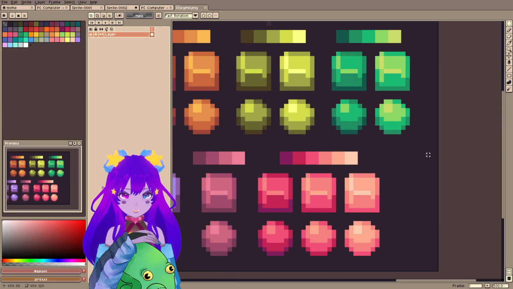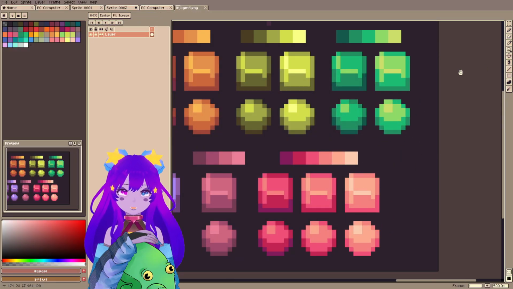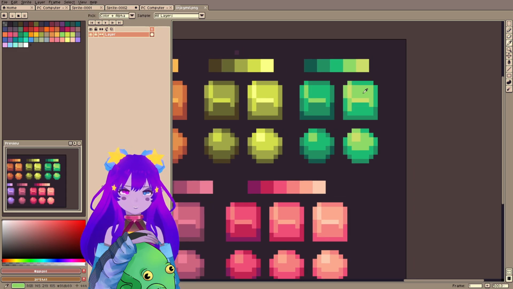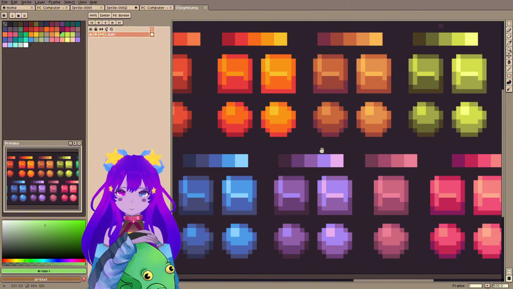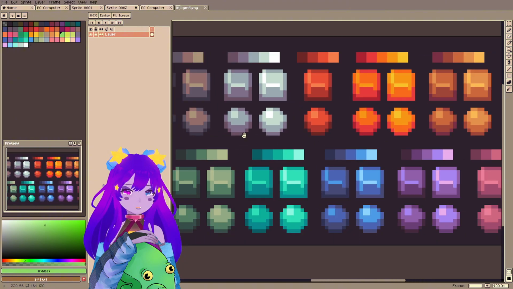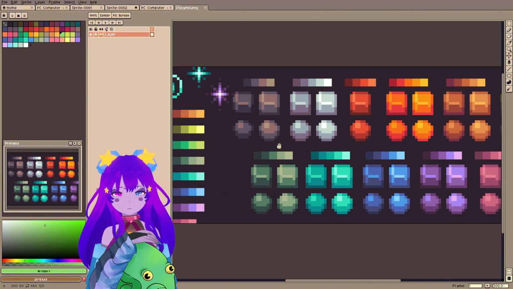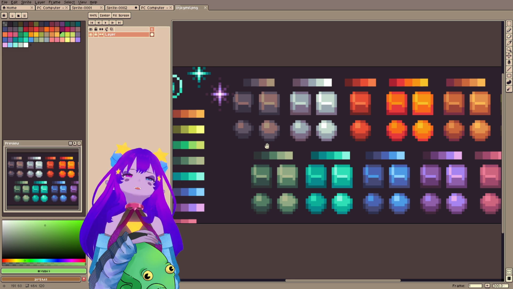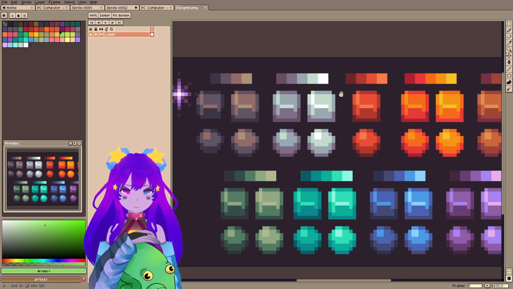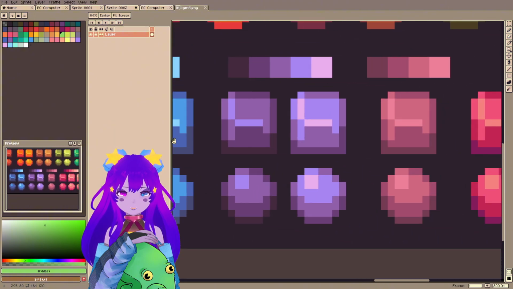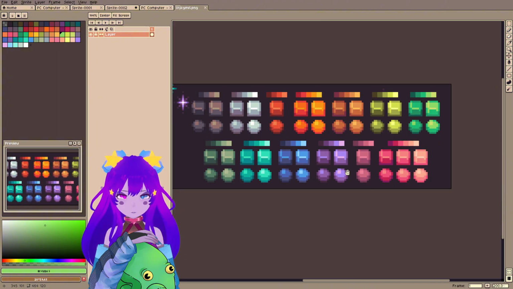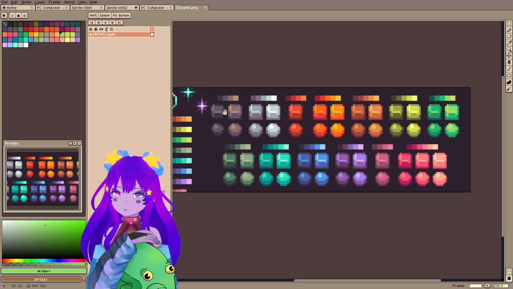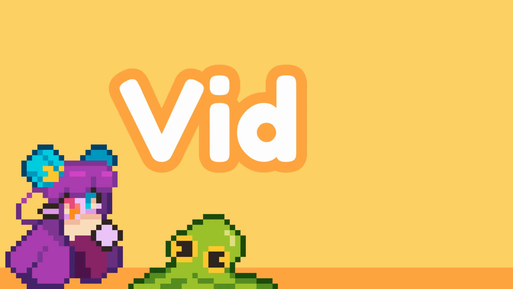I like how they have the highlights, the shadows, the top. If you're drawing something green, this is your default green color. And then if you need a shadow, a top, it makes it easy to know which colors to use. I think while it is a lot of colors compared to something else that's like 8 colors, it's handy in the sense of you just use one block. And there's probably a Resurrect, I'm guessing 32 out there, maybe 8. But I like how this gives you all the colors you could possibly ever need.